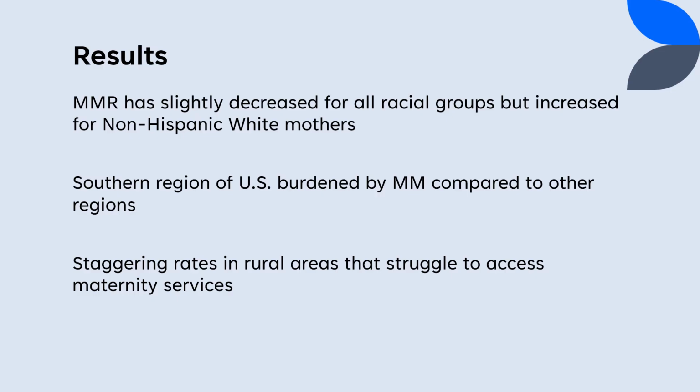Again, rural areas have a much harder time accessing health services compared to individuals in urban areas, who are usually surrounded by hospitals and numerous offices. In these areas, there's typically not a specialized practice, and instead it is maybe occupied by a general emergency room or a general physician. Most of the time, maternal services can be found in urban areas, which could be over 50 plus miles from a rural community. This causes worse maternal health outcomes for women in rural areas, as there is a complete lack of access to maternity services.